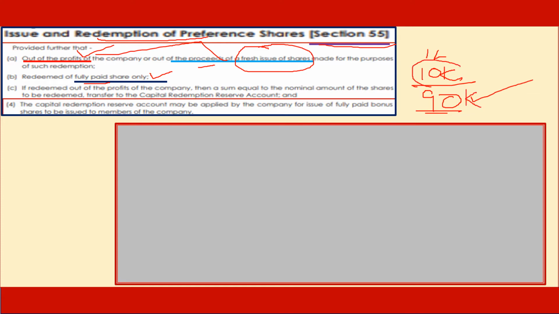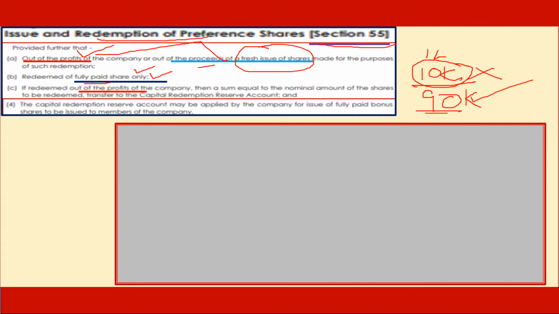The 10,000 which have calls in arrears cannot be brought under the purview of section 55. Therefore it says redeemed only to the extent of fully paid shares.